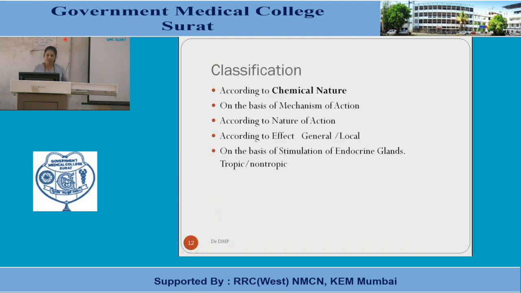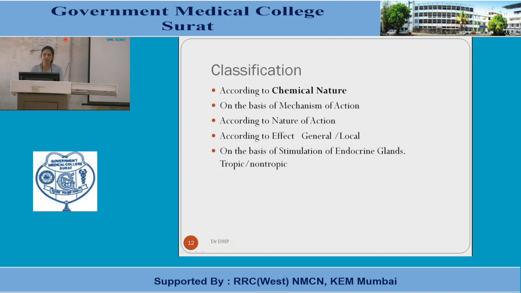So, the first thing is the chemical nature of the hormone. It is one of the classifications for the hormones. There are various classifications for the hormones depending on their various characteristics. The first is a classification according to the chemical nature. It can be protein, it can be steroid, it can be amino acid derivatives. On the basis of the mechanism of action, they can be classified.